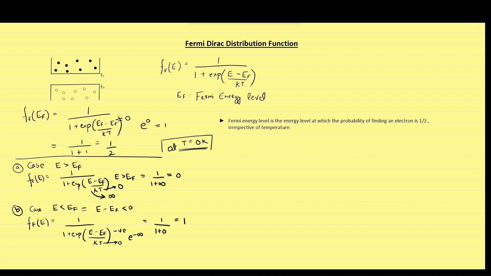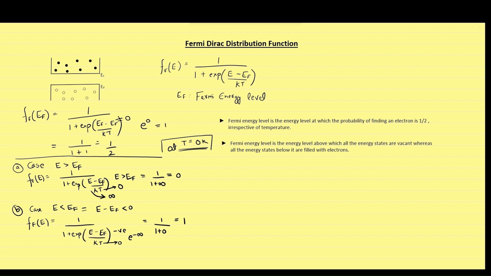It means that at 0 Kelvin, all the energy states above Fermi energy level are vacant, and all the energy states below Fermi energy level are filled with electrons. This gives us the second definition of Fermi energy level, which states that at 0 Kelvin, Fermi energy level is the energy level above which all the energy states are vacant, whereas all the energy states below it are filled with electrons.